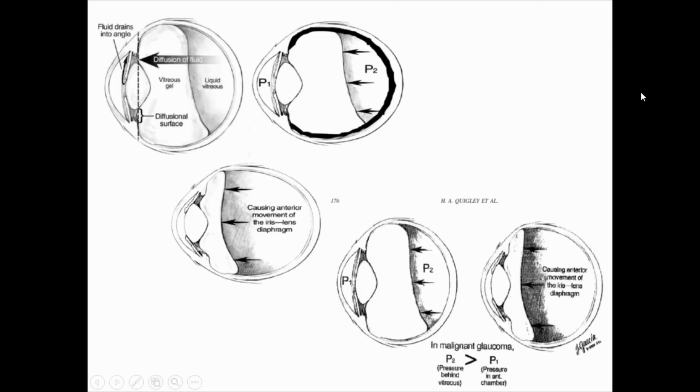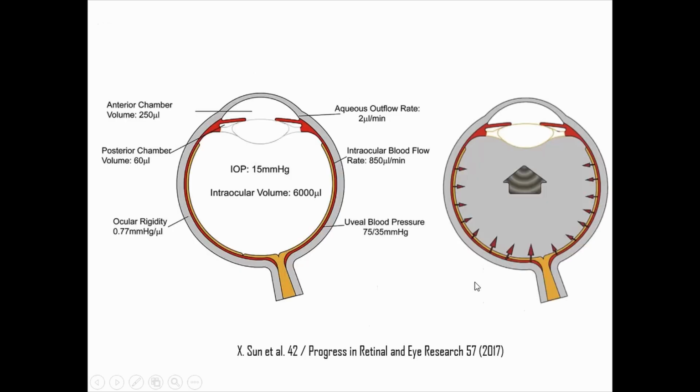So this is from Harry Quigley's lecture. Abnormal choroidal circulation causes a push of the vitreous, so that causes increased pressure. This causes anterior movement of the lens iris diaphragm. So here in malignant glaucoma, the posterior pressure is more when compared to the anterior pressure. So essentially a push mechanism.